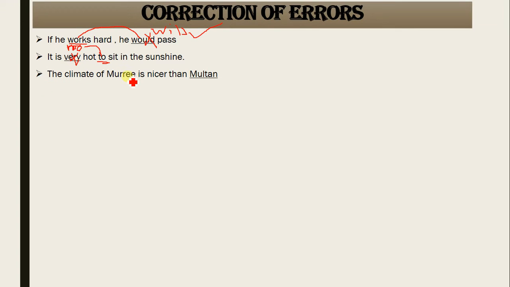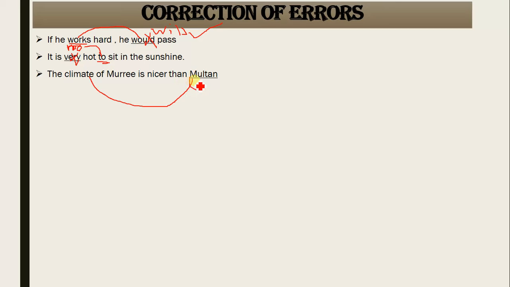Then the climate of Murray is nicer than Multan. What? When you know that whenever you compare two subjects, you compare the same qualities. The climate of Murray should be compared with the climate of Multan, not the climate of Murray with the whole of Multan. We need to add: the climate of Murray is nicer than the climate of Multan. You would compare the same quality of one subject with the same quality of the other subject as well.